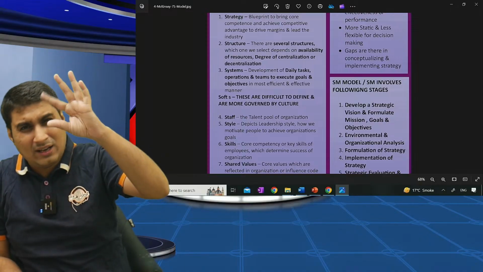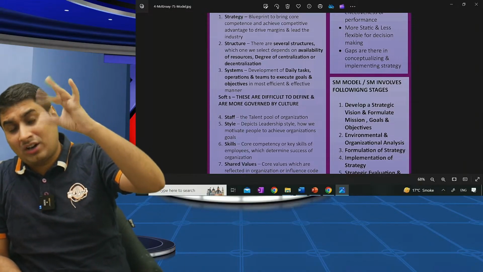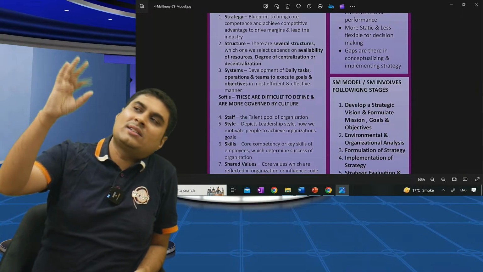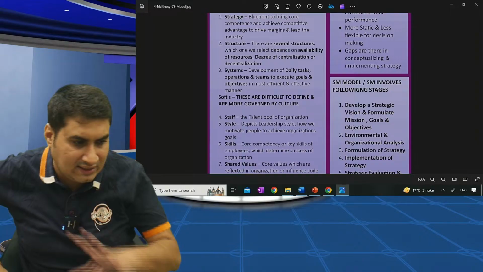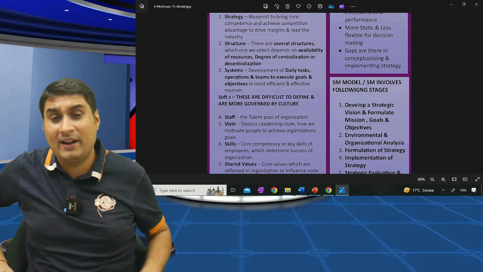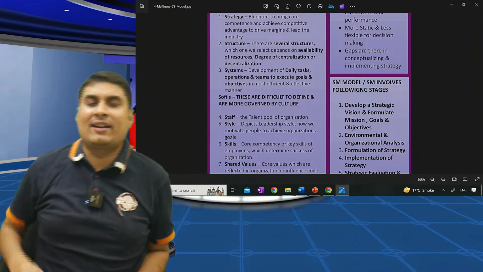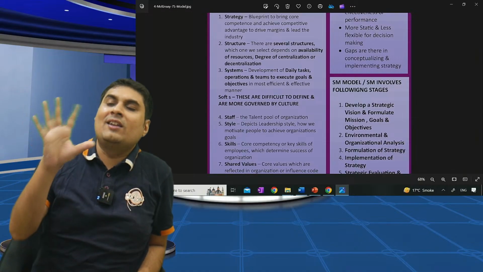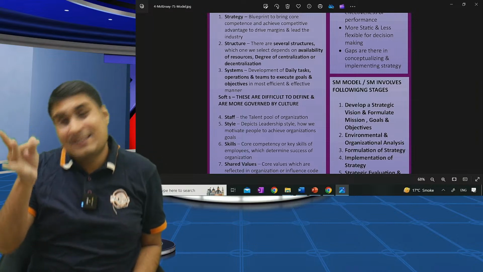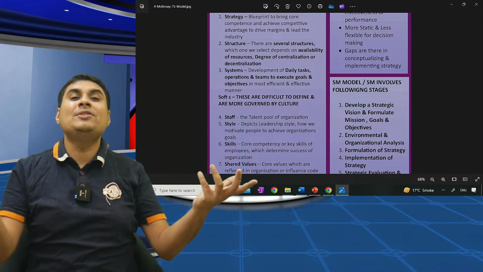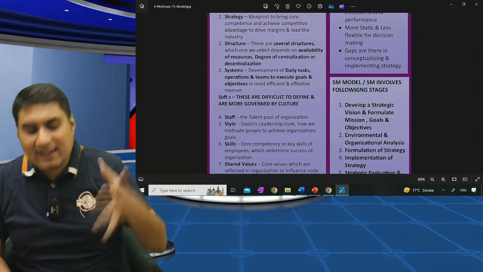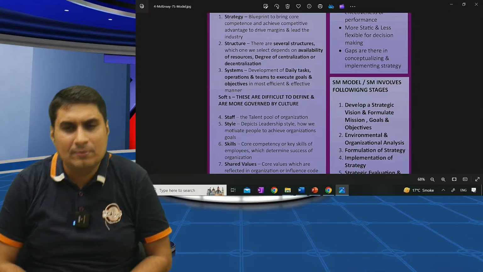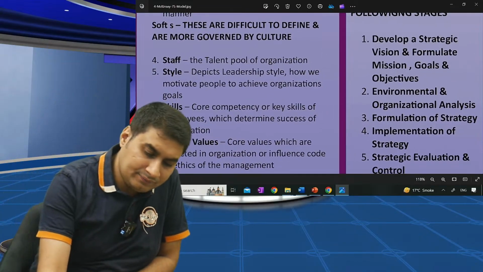Very simple. Strategy. How work is done as per structure. In structure, how is work done as per system? Strategy, structure, system. Now come ahead. Soft S, more governed by culture. Staff, you cannot control them. Staff should have style, skill, and shared value. So simple, clear. Learn nicely.